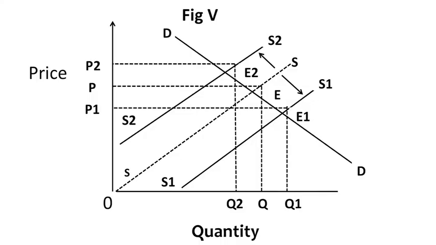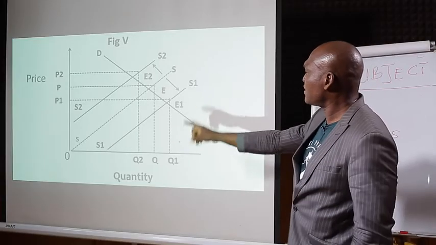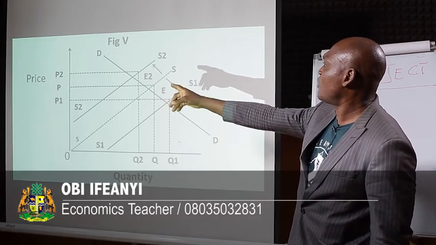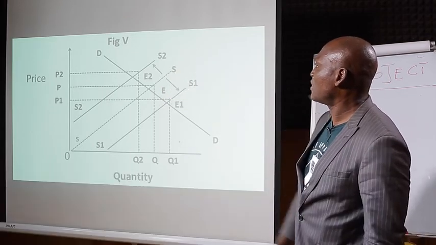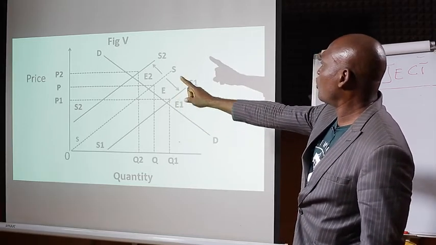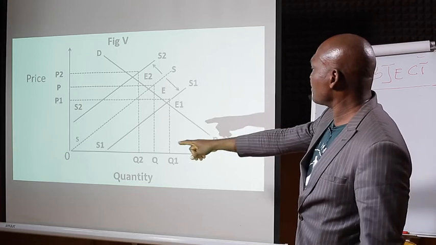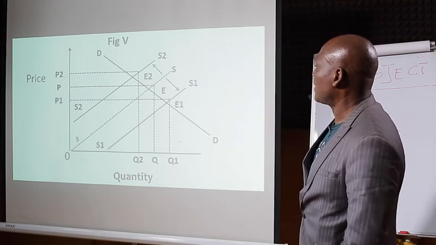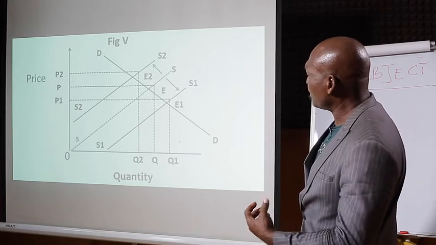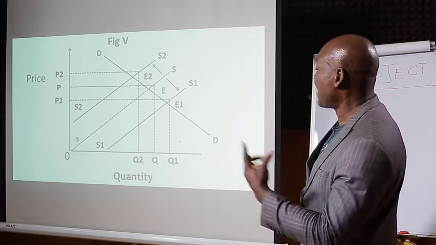That's the graphical representation. You look at it very well. You see your supply curve. You see S2. You see SS. You see S1. Then from your price angle, you now see your price P2, price P, and price P1. You see, when the price increases from P to P2, you find out that 0Q2 is supplied at a higher price. So less is supplied at a higher price.